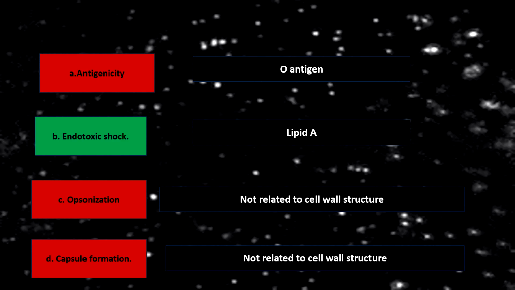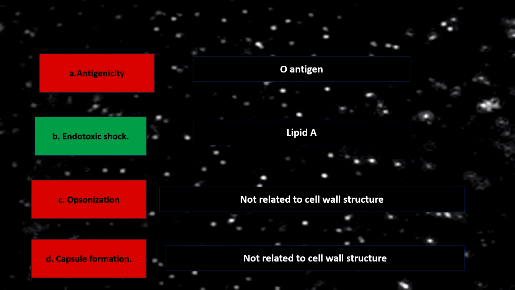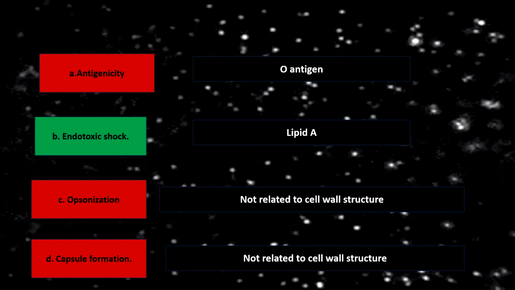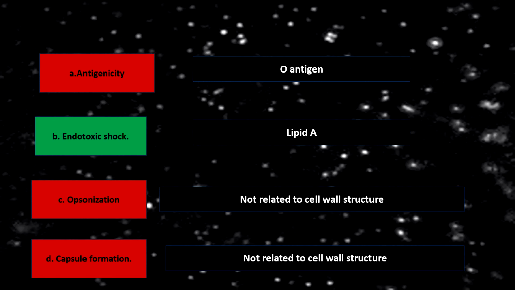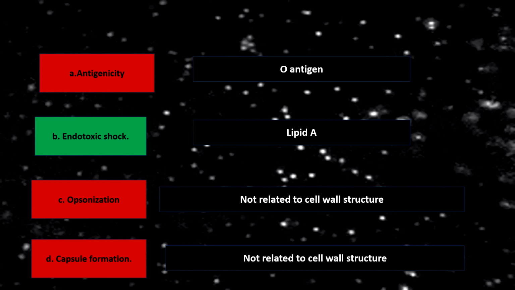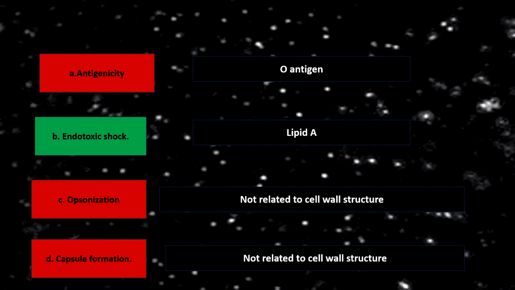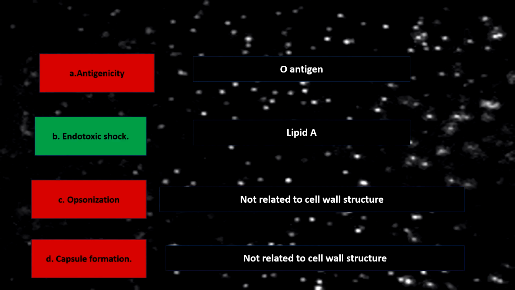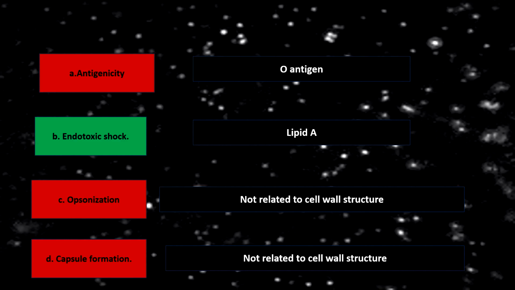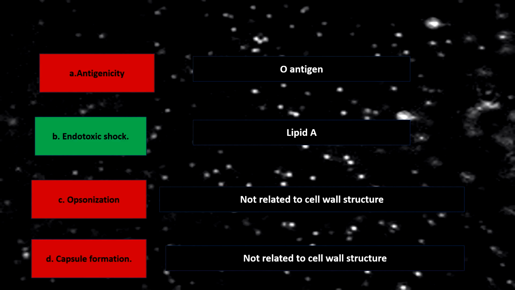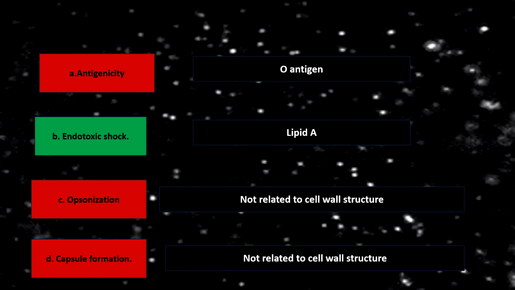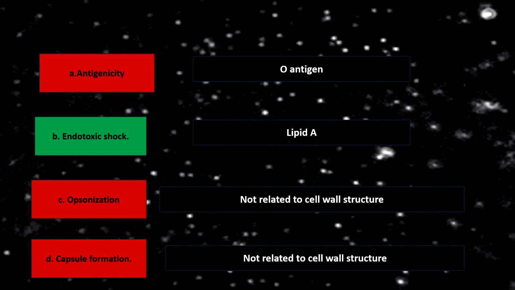Where do we get endotoxin? The gram-negative bacterial cell wall produces endotoxin from the component of lipid A. Lipid A is present in the cell wall of gram-negative bacteria, isn't it? So that lipid A portion of the cell wall of gram-negative bacteria is responsible for liberating endotoxin, and this endotoxin produces endotoxic shock.